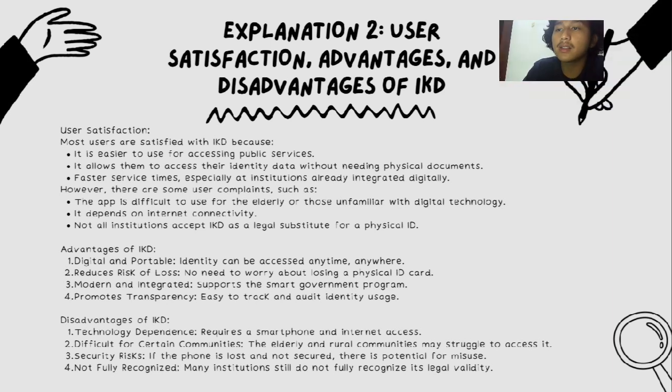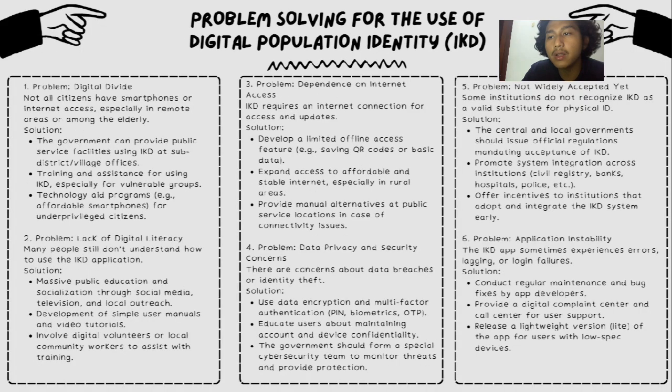Disadvantages. Phone and internet access in the field for certain communities. The elderly and rural communities might struggle to access it. 3. Security risk. If the phone is lost and not secured, there is potential for misuse. 4. Not fully recognized. Many institutions still do not fully recognize its legal validity.